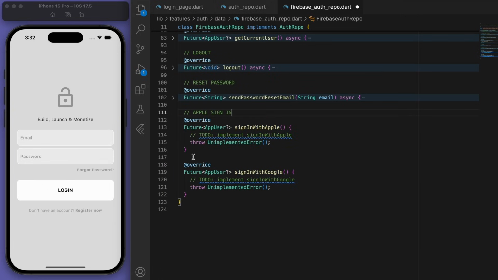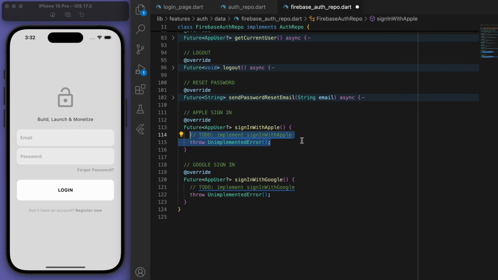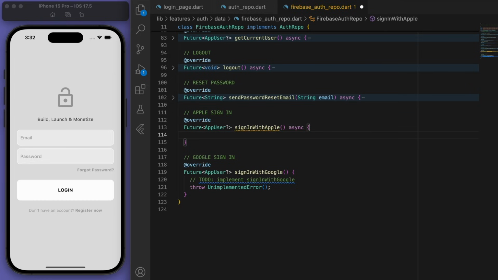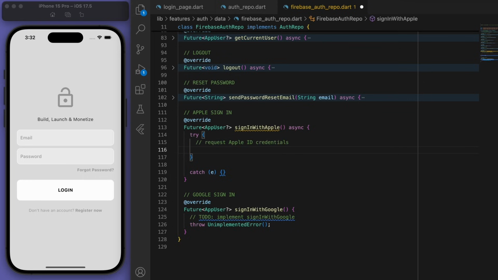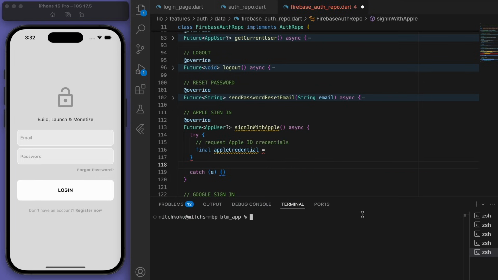Starting with Apple, you can copy this code for the most part. We're going to start by requesting the Apple ID credentials. And actually we need to import the packages. So open up your terminal, flutter pub add sign_in_with_apple, and let's also do google_sign_in. So those are the two packages we need.